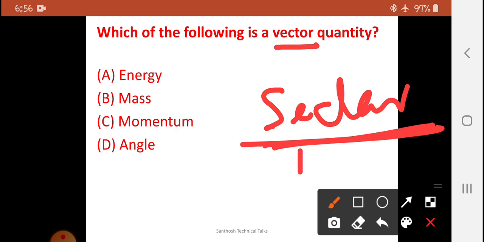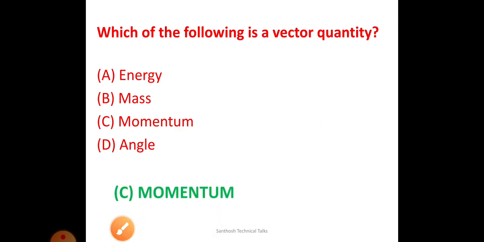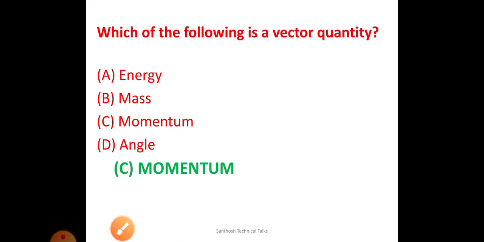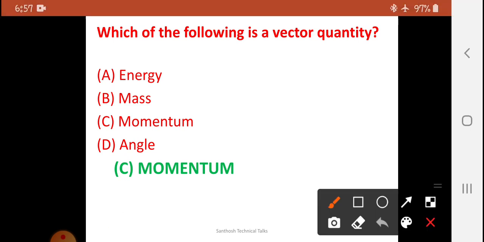The scalar is just having only magnitude. The vector is having both magnitude and direction. Momentum is having both magnitude and direction.